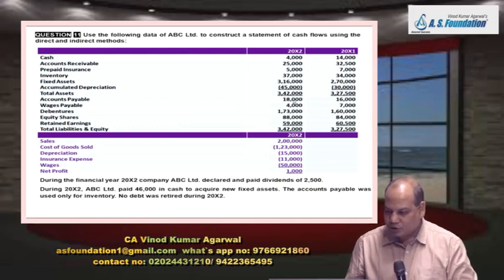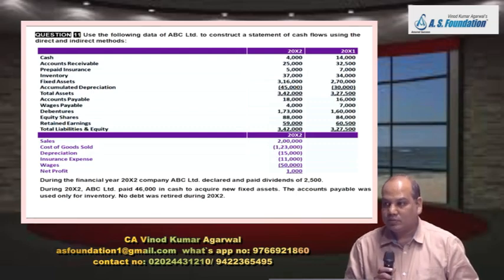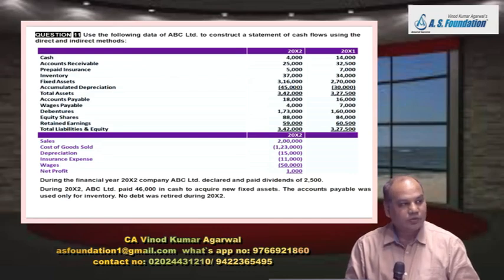Asset total, accounts payable we have done. Now wages payable. Wages in the P&L account is 50,000. And opening liability you will add 7,000 minus closing liability 4,000. How much is actual payment made? Is it 53,000?